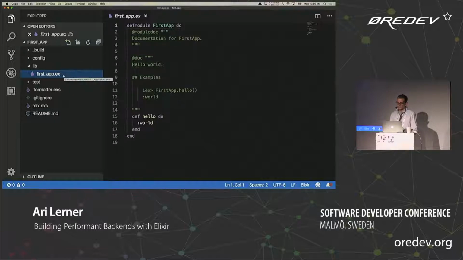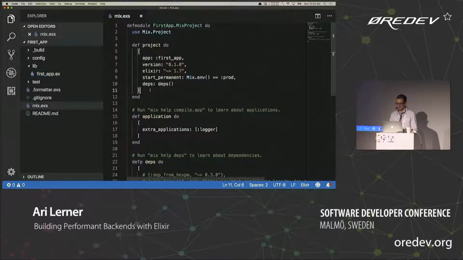Everything with an EX file is compiled into our Elixir application. Anything with an EXS file is not compiled into the application. It's more like a system file, like the mix.exs file, which we'll look at in just a second.